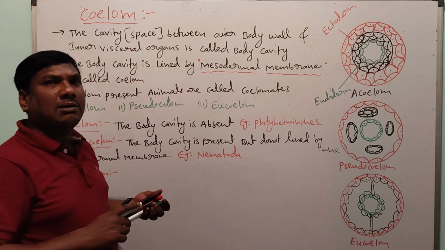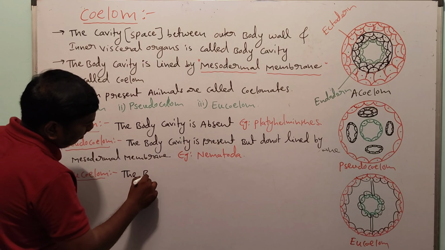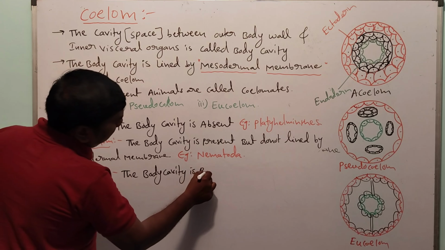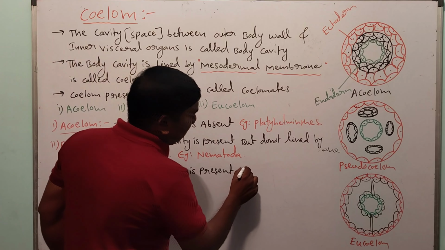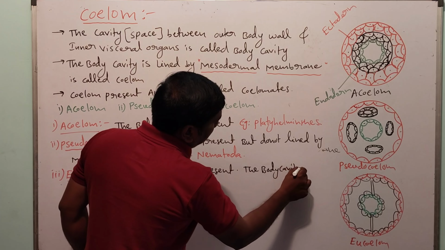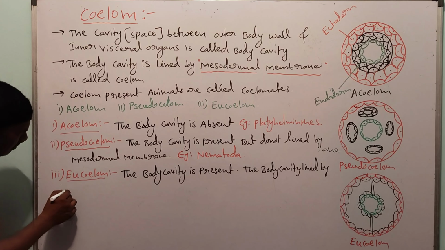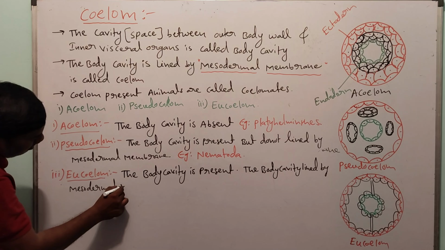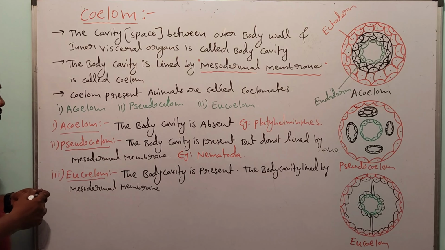The body cavity is present, and the body cavity is lined by the mesodermal membrane. That is called eucoelom, true coelom.